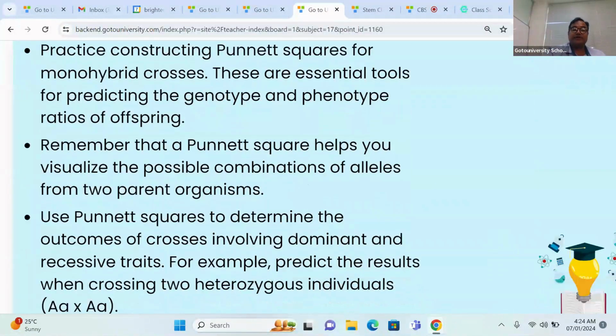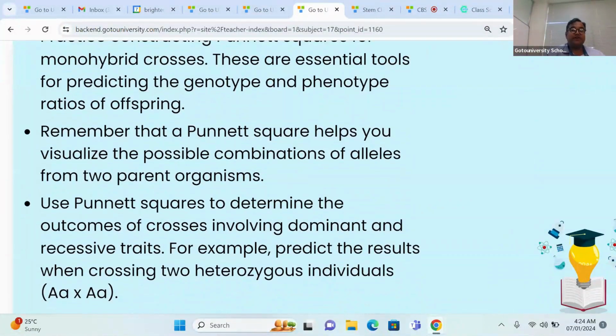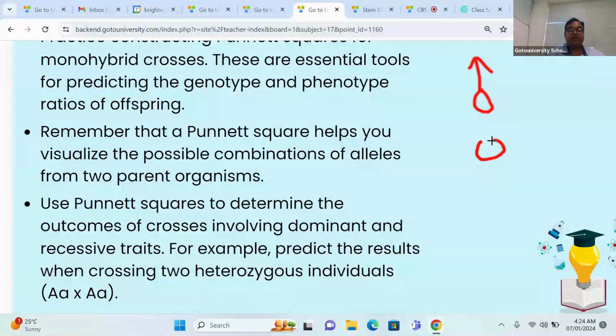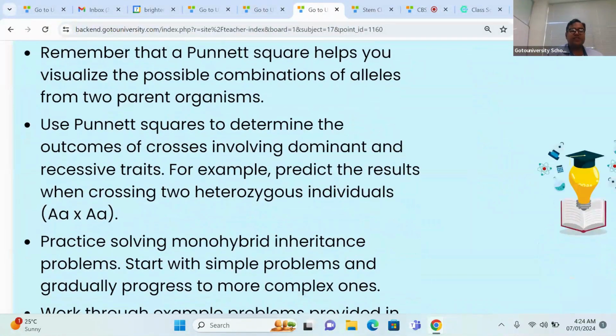And then in the Punnett square, what I told you, we need to explain the male symbol. Just now narrated for you. This is the male symbol and the female symbol. We already gave it to you or not? Okay, both the symbols we need to explain in the Punnett square. And then the second thing is, if you're talking about the Punnett square, it determines the outcome of the process involving dominant and recessive traits. For example, predict the results when crossing two heterozygous individuals.